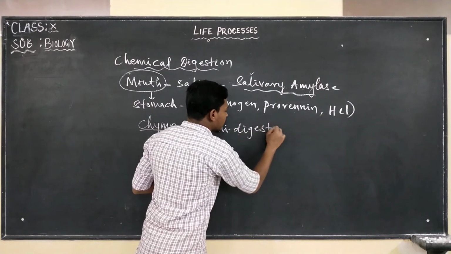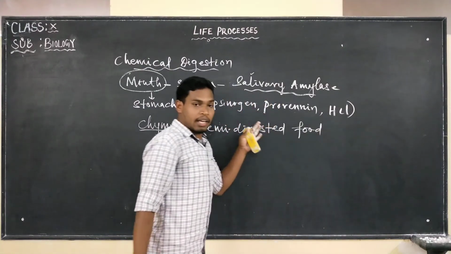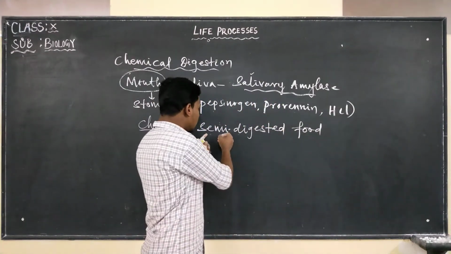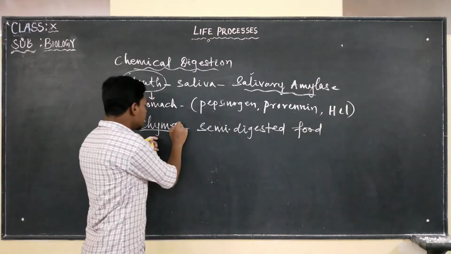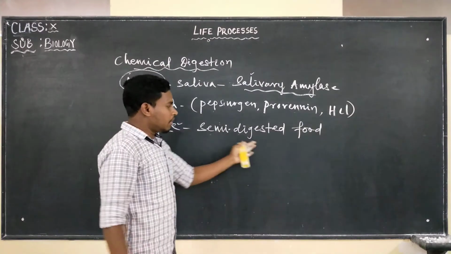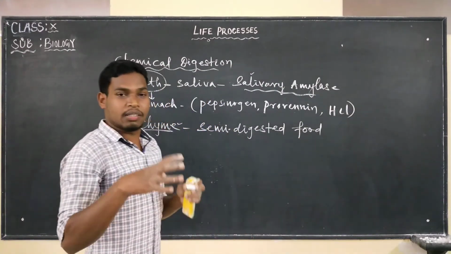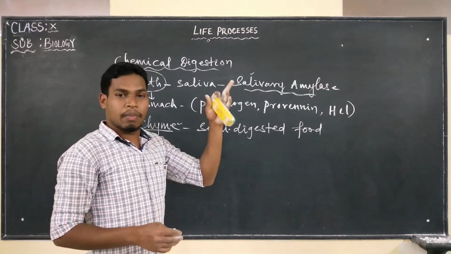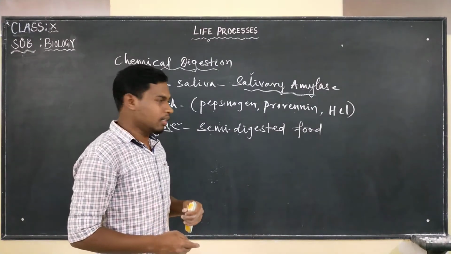As I have told you, complete digestion takes place in the small intestine. So the stomach is not going to digest completely, so it is known as chyme. This semi-digested food, when it is present in the duodenum, is going to trigger the gallbladder to release bile and the pancreas to release pancreatic juice.